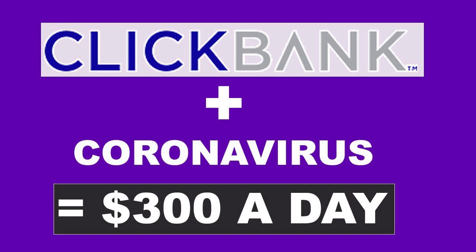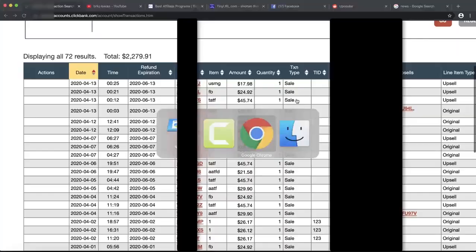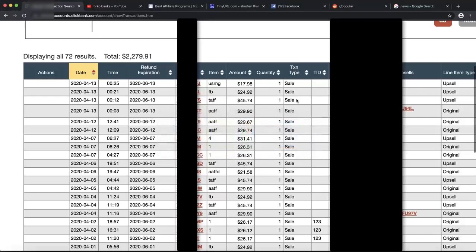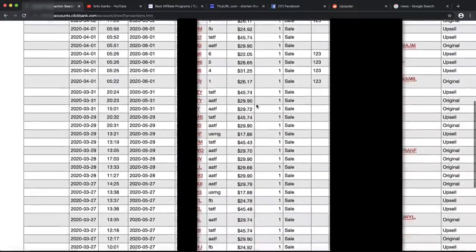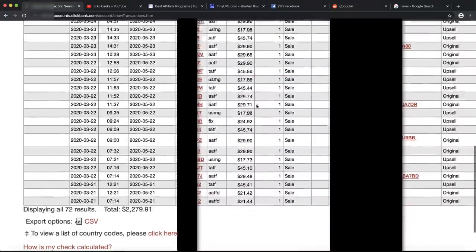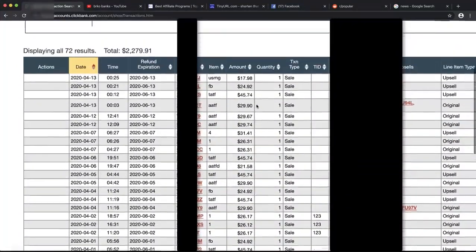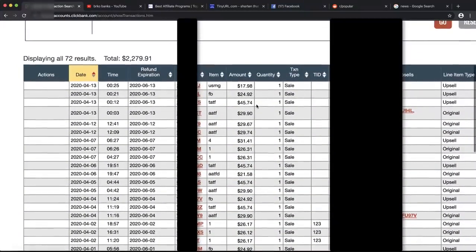So the only thing that you need is to send traffic to your affiliate link, and I am going to show you guys how to do it. You can see some of the sales from the last 20 days. You can see $2,179, and right here are some of the sales in the last, as I said, 20 days, so it is really easy to get sales.